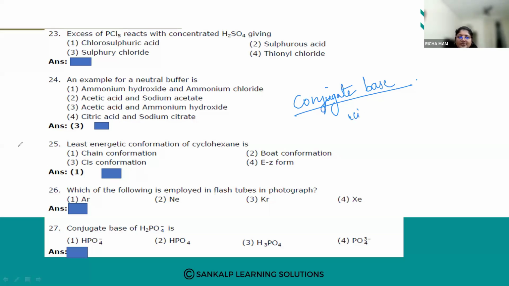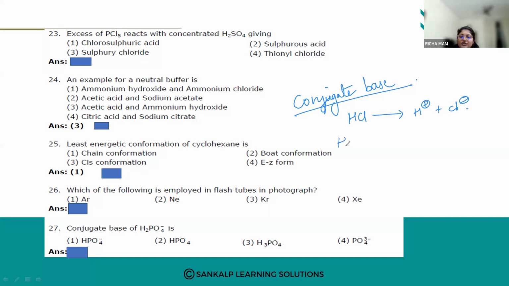When you have an acid, suppose I take HCl, hydrochloric acid, it will lose its proton. So a conjugate base is formed when an acid loses a proton.